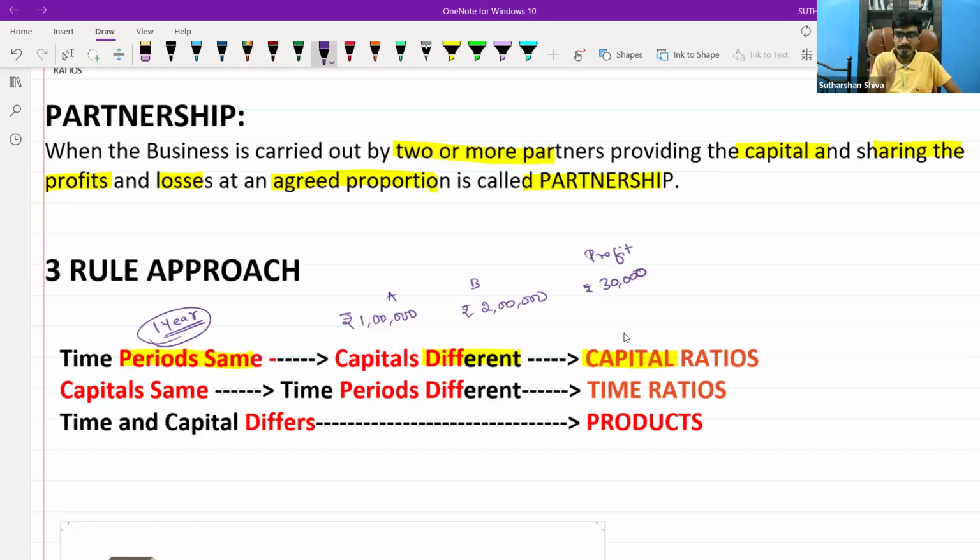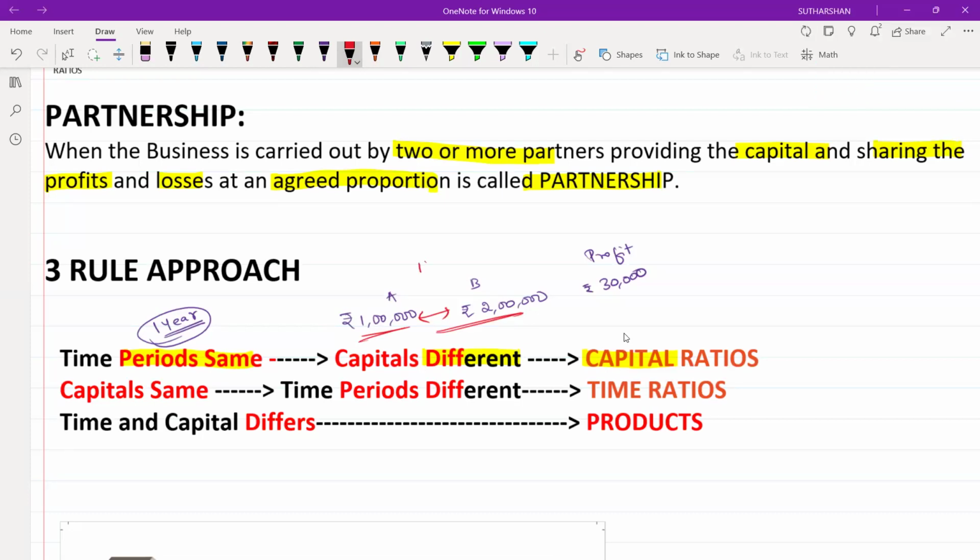As the period remains the same, I cannot bifurcate by time; the amount will differ. So I will go with the capital ratio. Here, what is the capital ratio for 1 lakh to 2 lakh? It is 1:2.